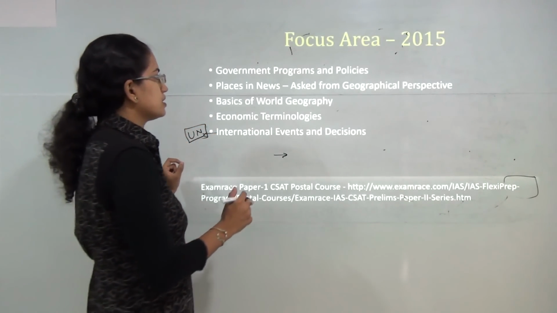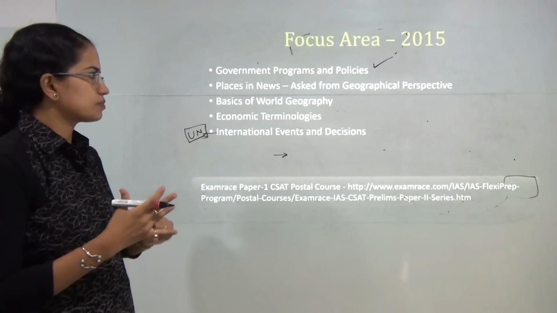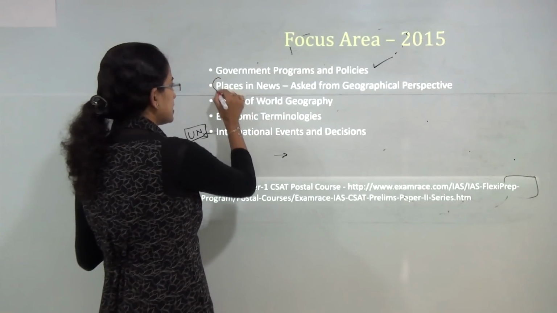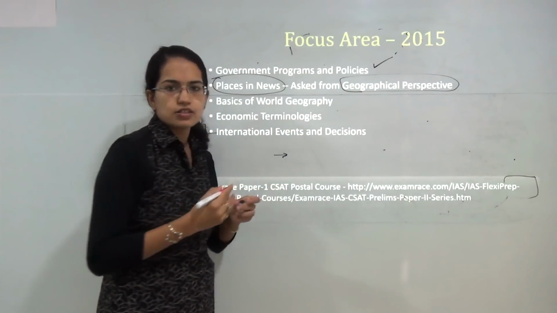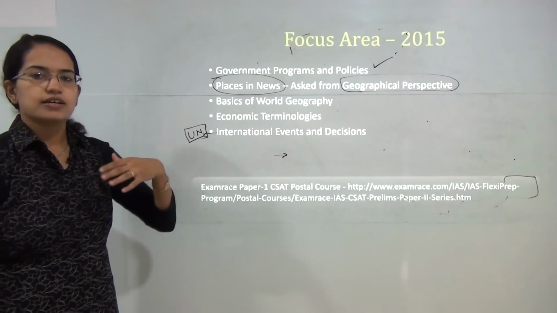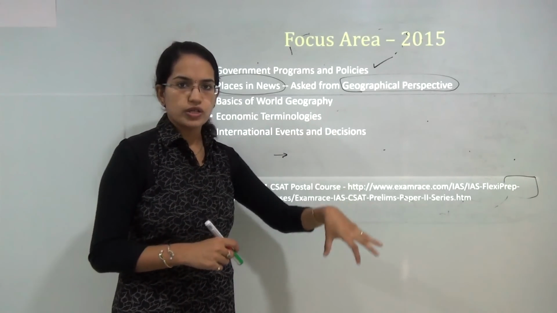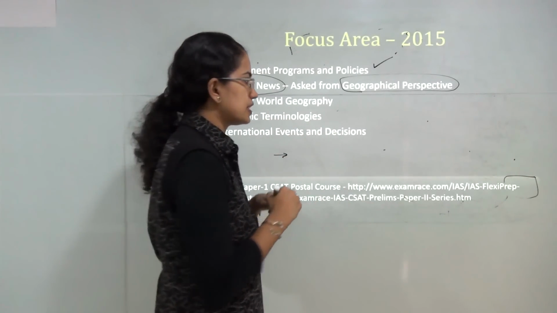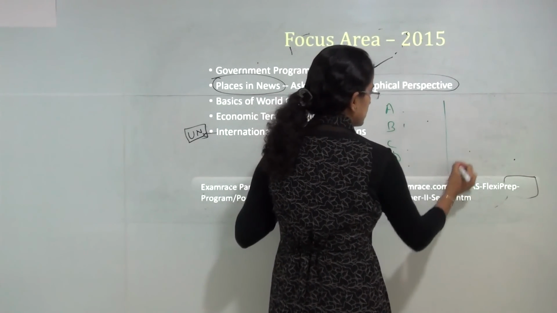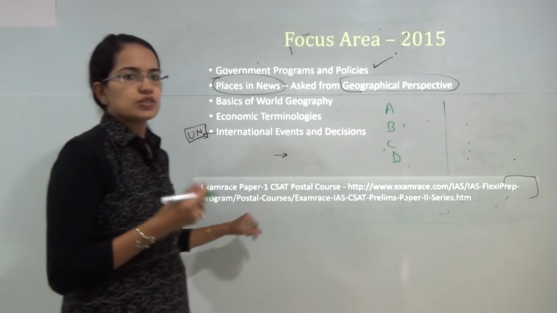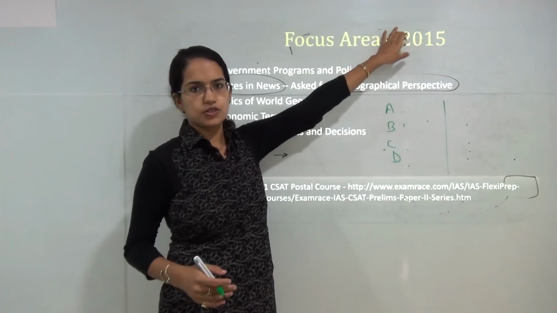For 2015, the main areas that were asked were related to government policies. So all the new government policies and programs that were introduced. Then, as I mentioned, places and news. So it was asked from a geographical perspective, so it became a section of geography, I would say. What if a major summit took place somewhere? Where was that region? If there are 3 or 4 summits, say summit A, B, C, D, then you were asked to match the places in which those summits took place. That could be a kind of question when we talk about places and news. So places and news was a focus area for 2015.